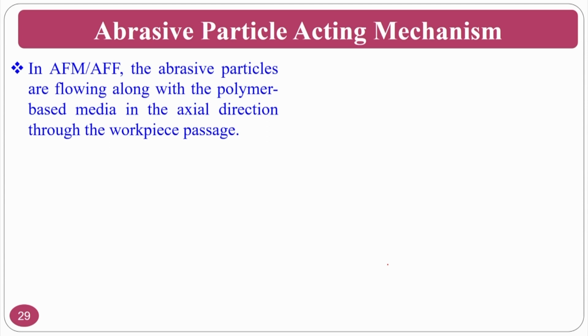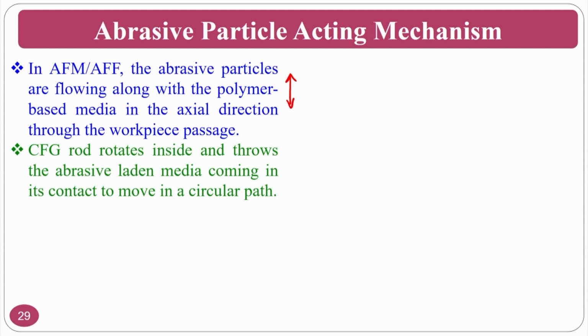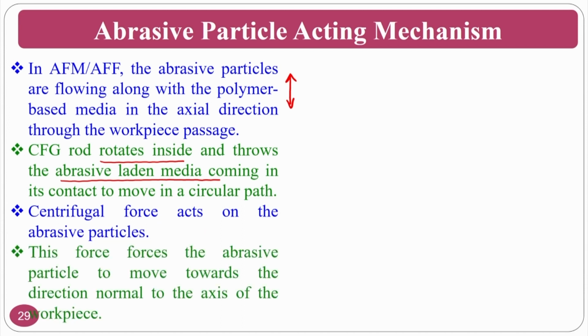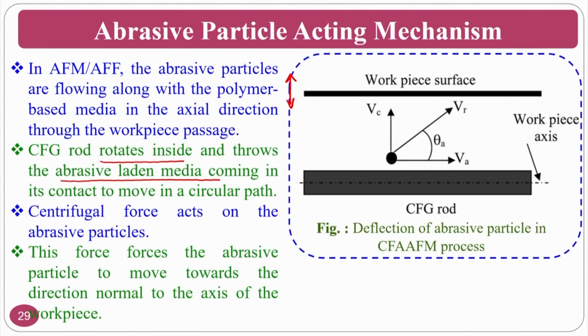Okay. So, the abrasive particle acting mechanism in the abrasive flow finishing process, normally it will be in the axial direction. So it will be like a reciprocating motion, but in the centrifugal force assisted abrasive flow finishing process, there will be a rotation inside, and this throws the abrasive particles in the medium towards the active finishing region. Okay. The centrifugal force acts on the abrasive particle, and due to this force the abrasive particle moves in the direction normal to the axis of the workpiece.